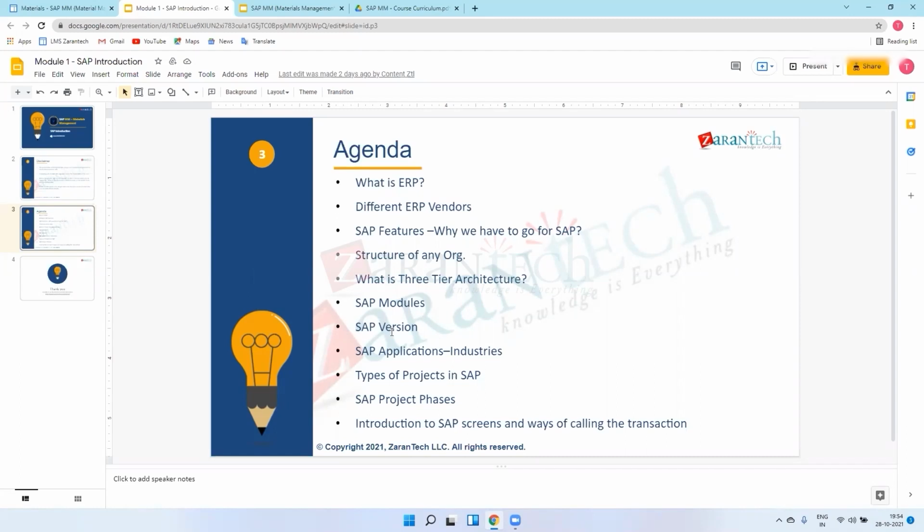In SAP ERP ECC, they came with 5.0, because before 5.0 they were R3 4.7. So after 4.7 they came with ECC 5.0 and then ECC 6.0. Now all businesses are running on 6.0. In 6.0 they came up with CRM, SCM, and PLM, which are integrated in our SAP.